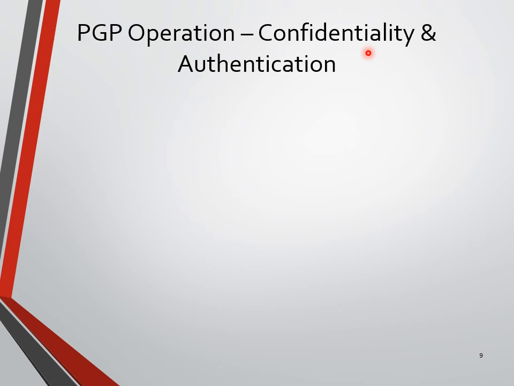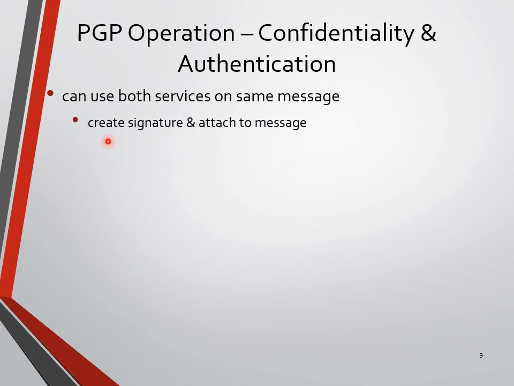But coming to the security purpose, if we have both features, confidentiality and authentication, it adds more security for the data in email. Now let's see how it works. We can use both services on the same message. So if we take both confidentiality and authentication for the message, it adds more security. Here we are going to create a signature for the hash code.